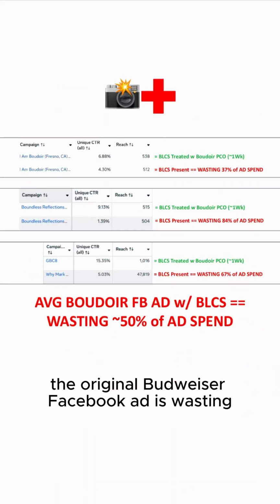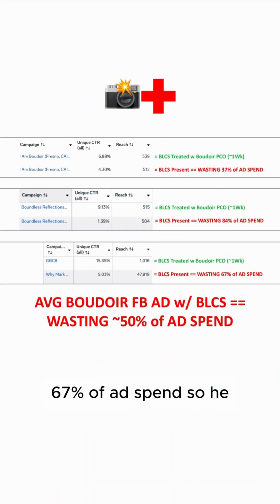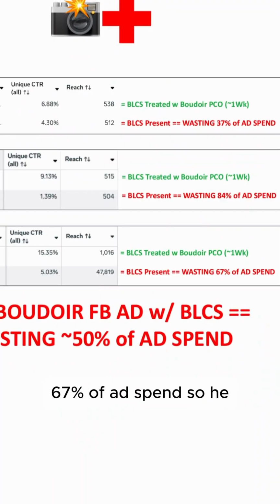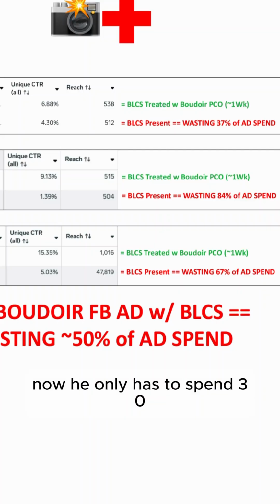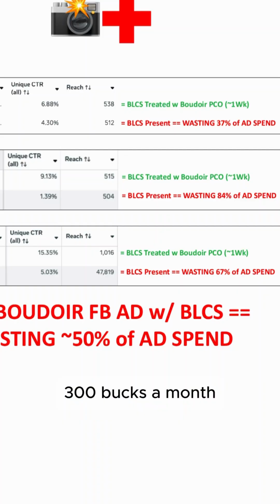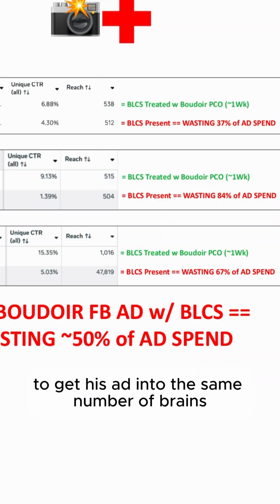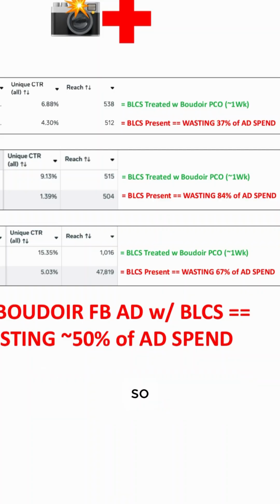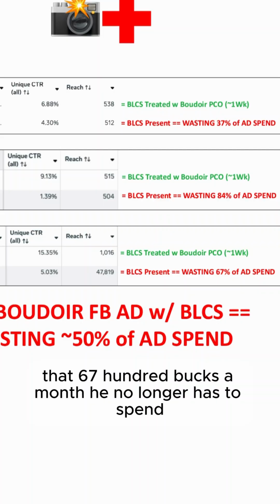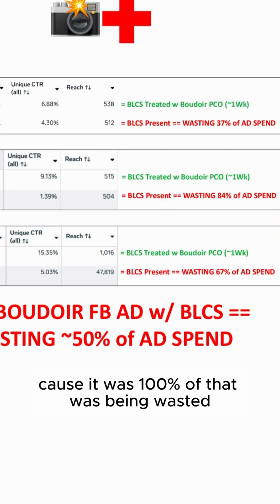So we found out the original Boudoir Facebook ad was wasting 67% of ad spend. So if he was spending 10 grand a month on Boudoir Facebook ads, now he only has to spend $3,300 a month with the Boudoir Pico treated ad to get his ad into the same number of brains. So that $6,700 a month he no longer has to spend, because 100% of that was being wasted.